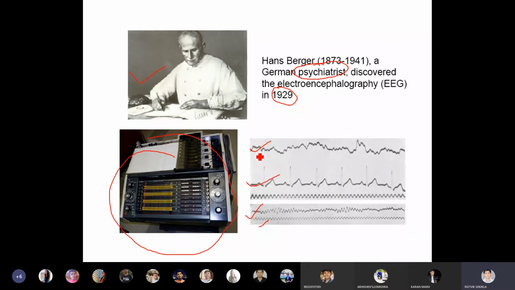Unlike ECG, EEG signals are random. In ECG what comes is P, QRS and T, but here these signals are random. You cannot say there is a definite shape of EEG signal, while in case of ECG, you have a definite shape. This is another difference.